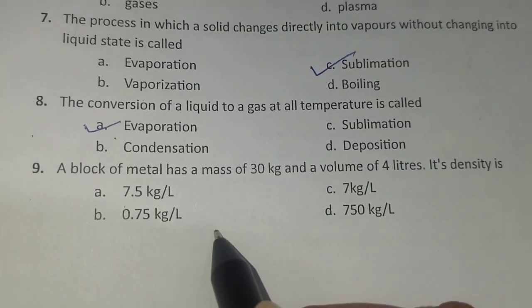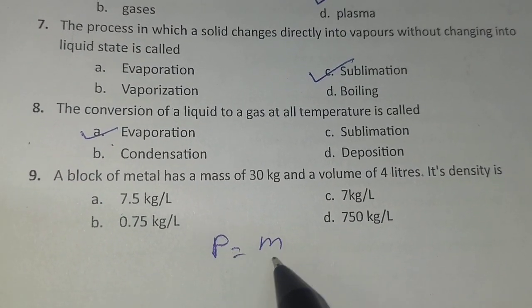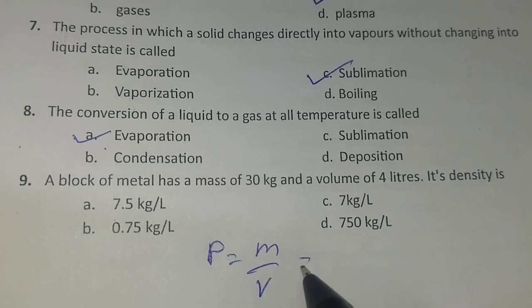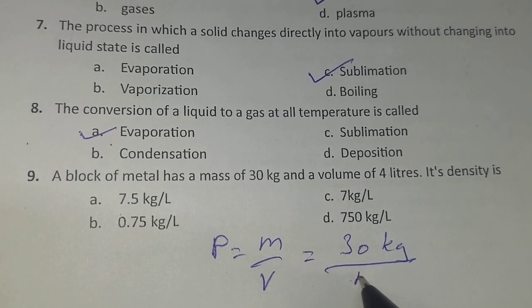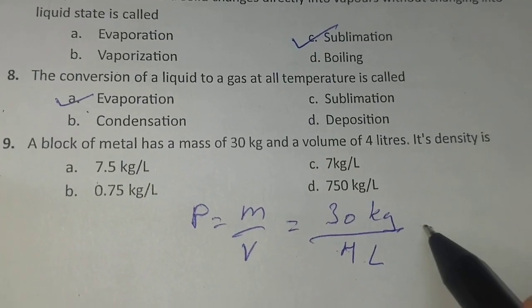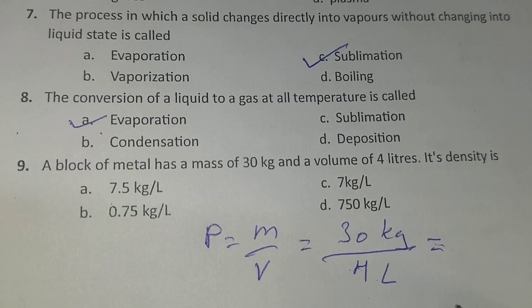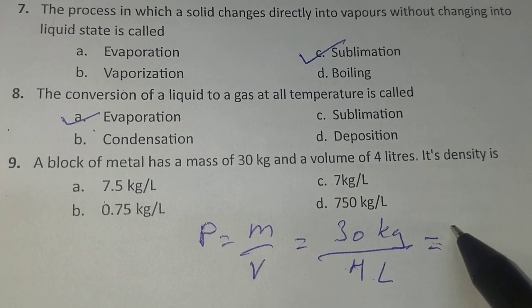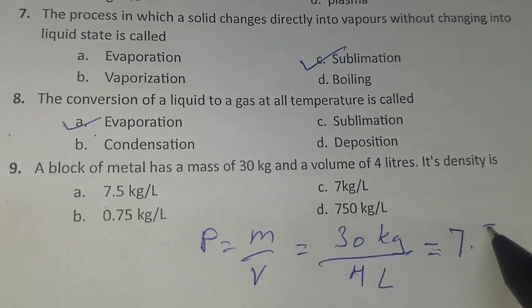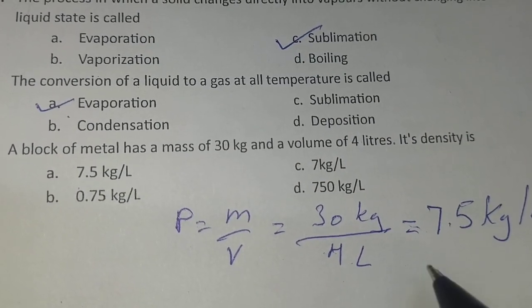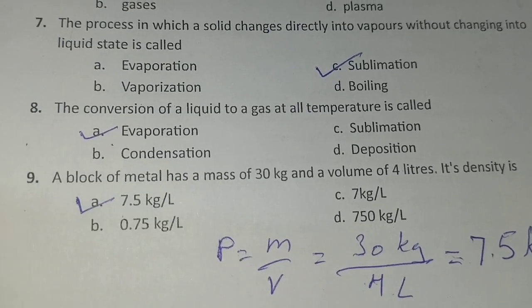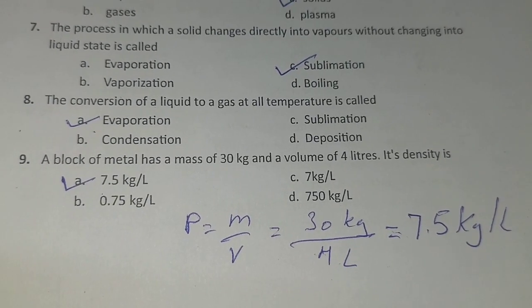So you have to use the same formula, rho is equal to mass upon volume. Mass we have 30 kg and the volume we have 4 liters. After calculating, we will get 7.5 kg per liter. So answer number A will be the correct one.